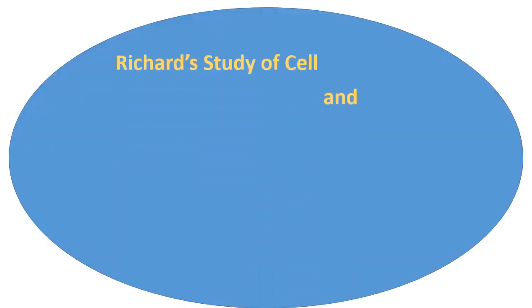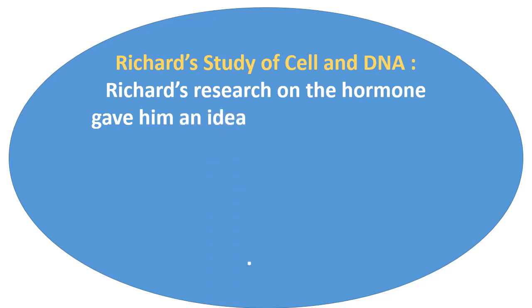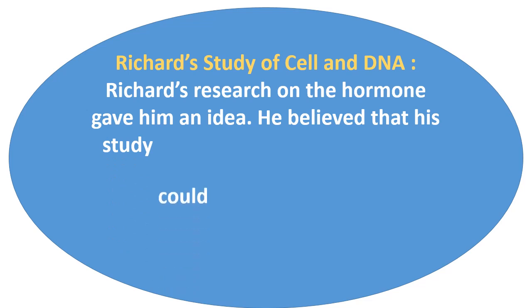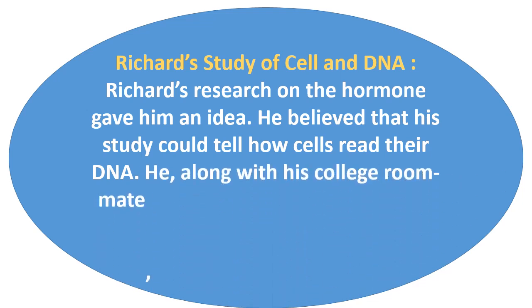Next heading, Richard's study of cell and DNA. Richard's research on the hormone gave him an idea for his new theory about cell life. He believed that his study would tell how cells read their DNA.